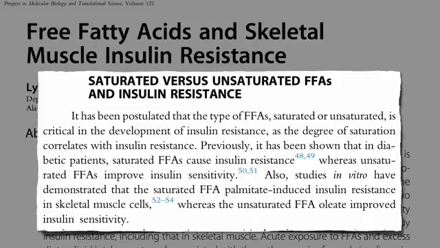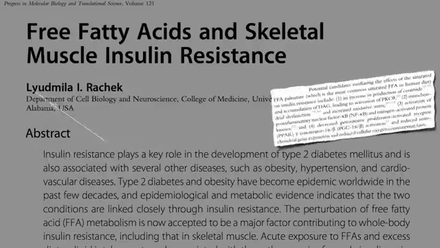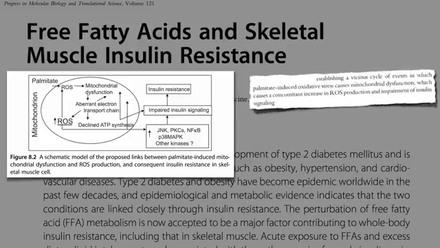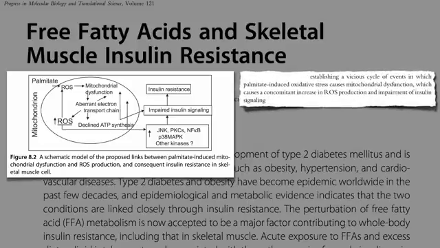What makes saturated fat bad? Saturated fat causes more of those toxic breakdown products and mitochondrial dysfunction, increased oxidative stress, free radicals, inflammation, causing a vicious cycle of events in which saturated fat-induced free radicals cause dysfunction in the little power plants within our muscle cells, which cause an increase in free radical production and impairment of insulin signaling.